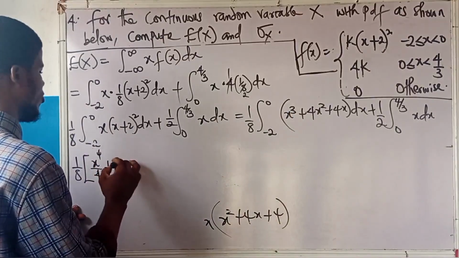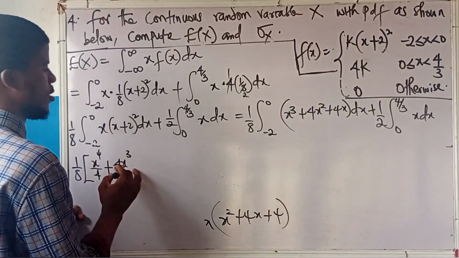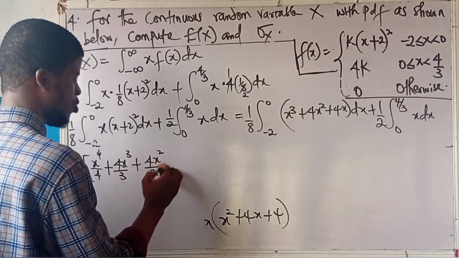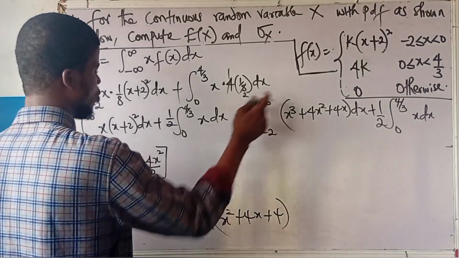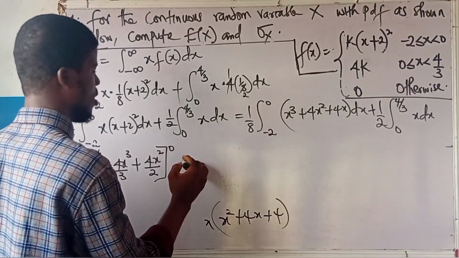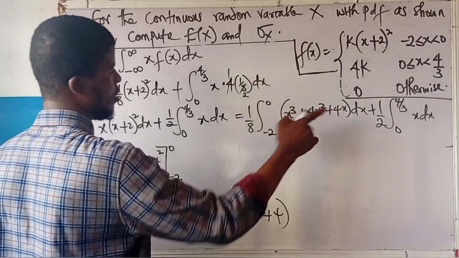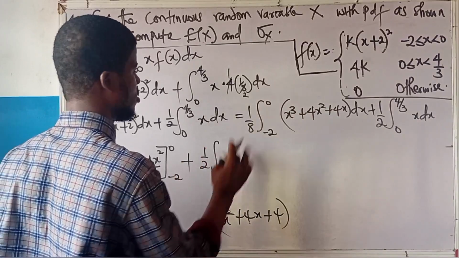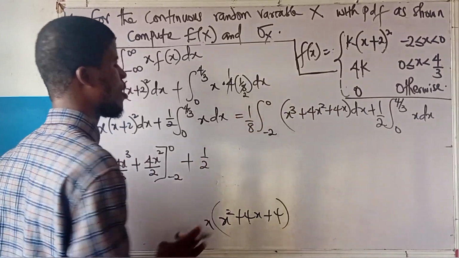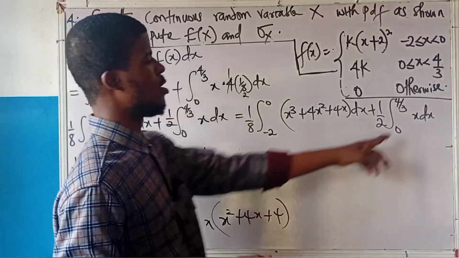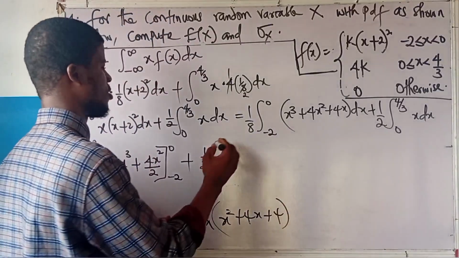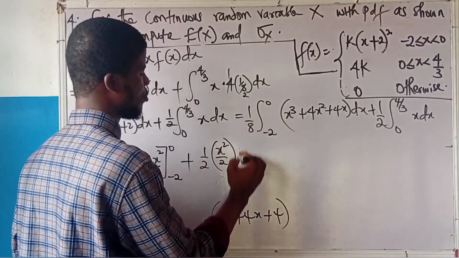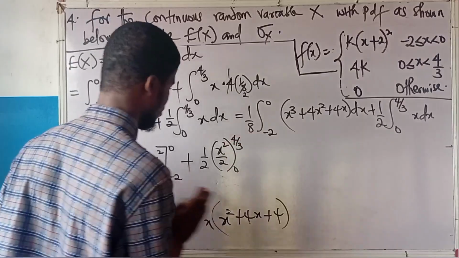Integrate the next one, that will be 4x cubed over 3. The next one is 4x squared over 2, from minus 2 to 0. Then we have the next integral, plus 1 over 2 into the integral from 0 to 4 over 3. Let's integrate x dx. You will get x squared over 2 from 0 to 4 over 3.